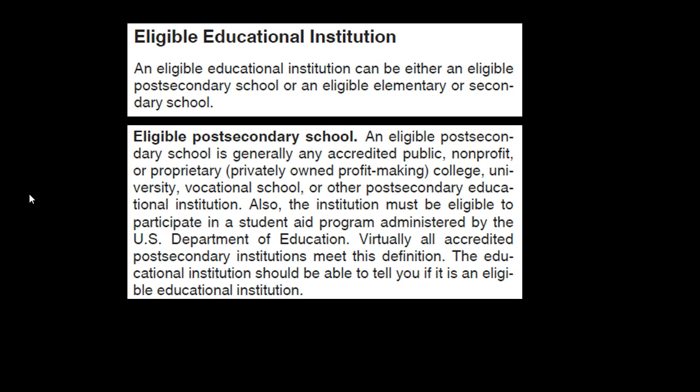Virtually all accredited post-secondary institutions meet this definition. The educational institution should be able to tell you if it is an eligible educational institution. So you want to go to the institution, see what their credentials are, and who the accrediting body is. If they're accredited, virtually all accredited post-secondary institutions meet this definition, then we should be able to get that information from the institution.